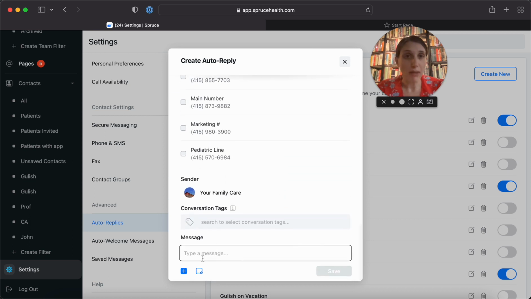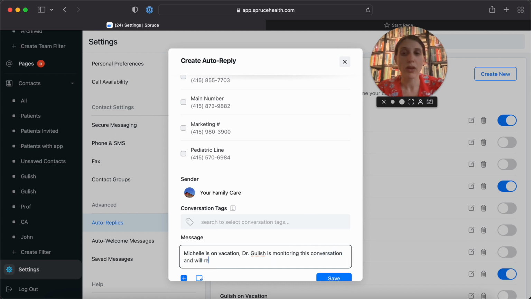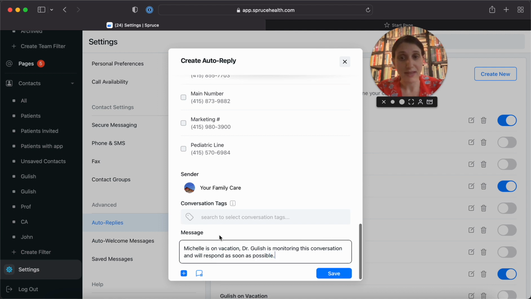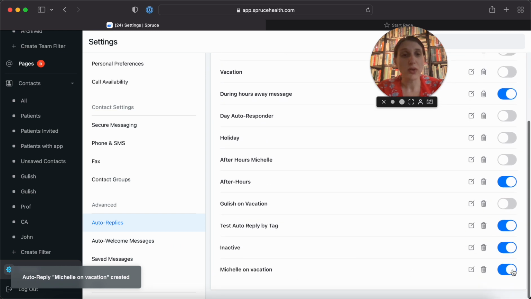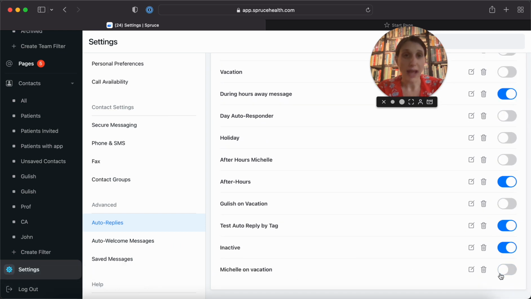And then you could add a message here, Michelle is on vacation, Dr. Gulish is monitoring this conversation and will respond as soon as possible, or something to this effect. You can click save, and you'll see that you can toggle this on and off as needed. So you could get it ready and then turn it on for Michelle when she actually leaves, and turn it off again when she comes back.